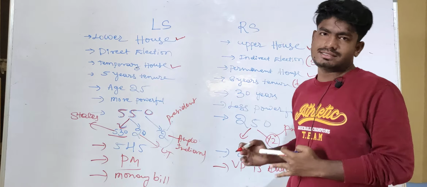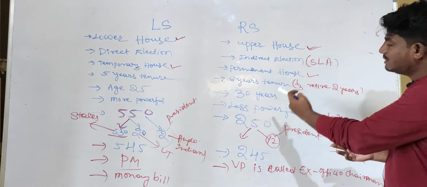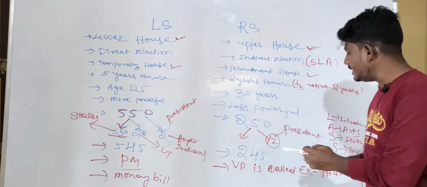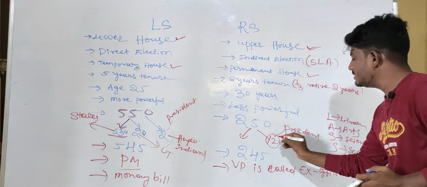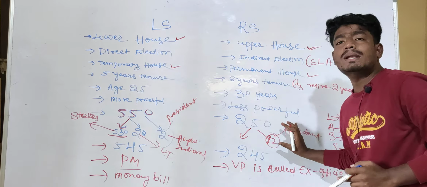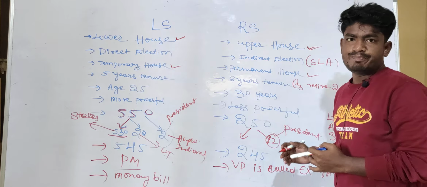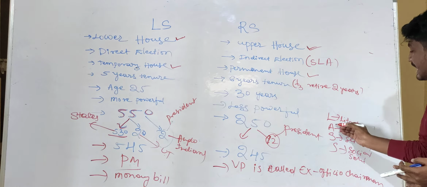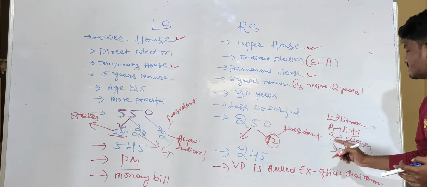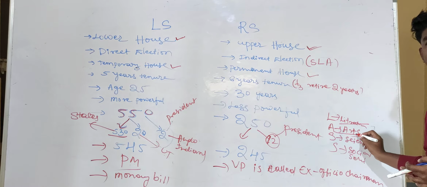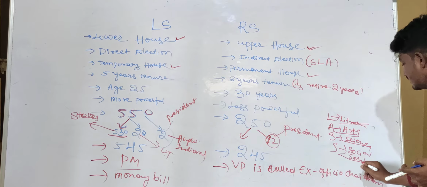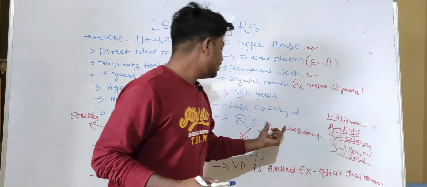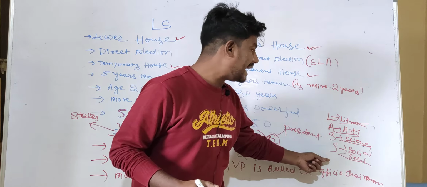Next, if I come to the Rajya Sabha, what is the maximum strength of Rajya Sabha? That is 250 members. From this 250, 12 members, please remember this number, this is very important, are nominated by the president. From which category do those 12 members come? They come from LAS. LAS means L is literature, A is arts, S is science, and another S is social services. The members nominated by the president will come from this category.